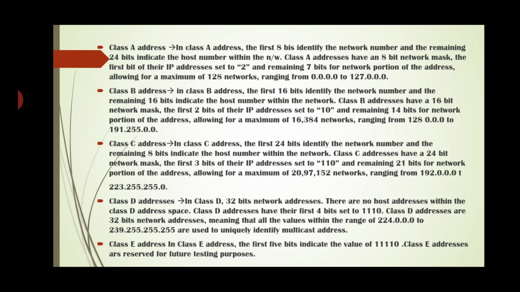Class D. In class D, 32 bits are used as a network address. There are no host addresses within the class D address space. Class D addresses have their first 4 bits set to 1110. Class D addresses are 32-bit network addresses, meaning all the values within the range of 224.0.0.0 to 239.255.255.255 are used to uniquely identify multicast addresses.